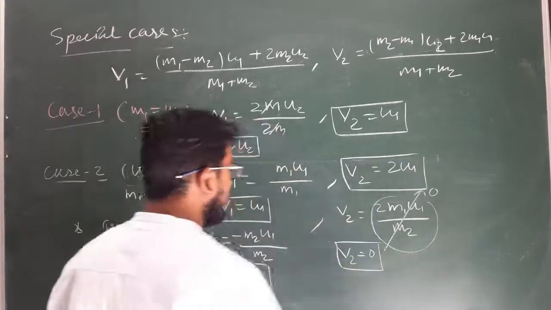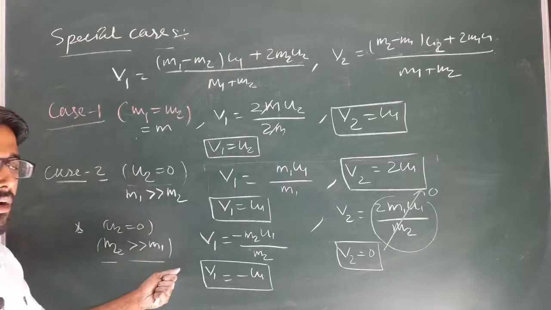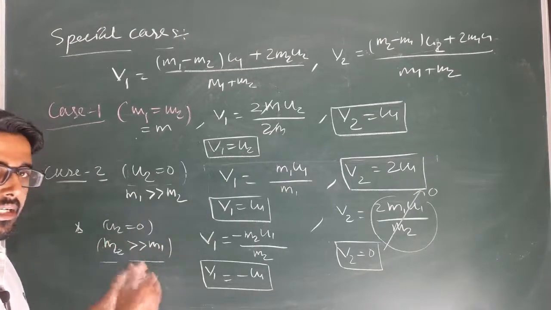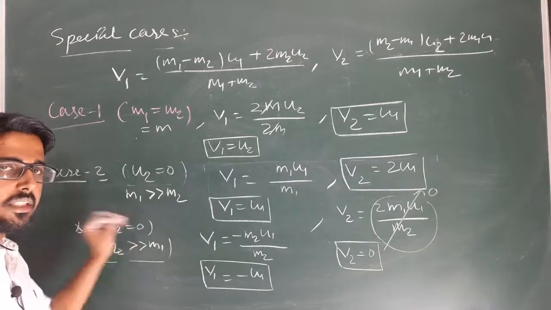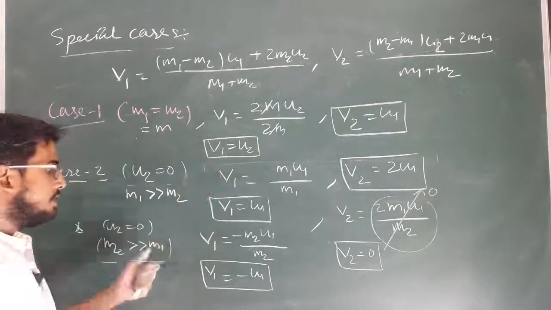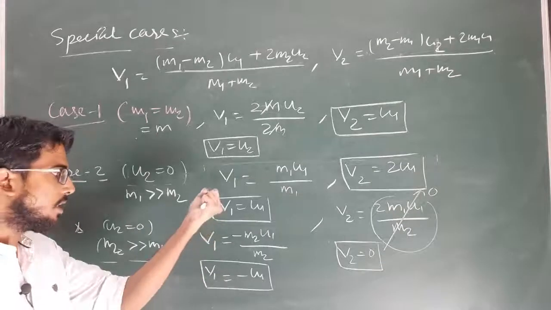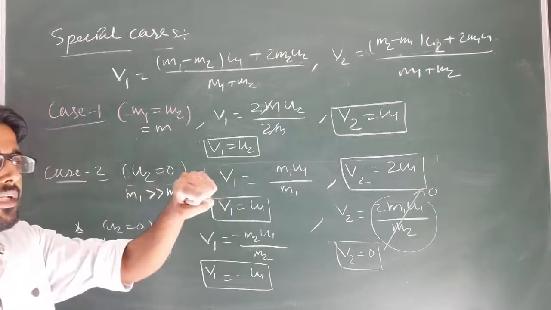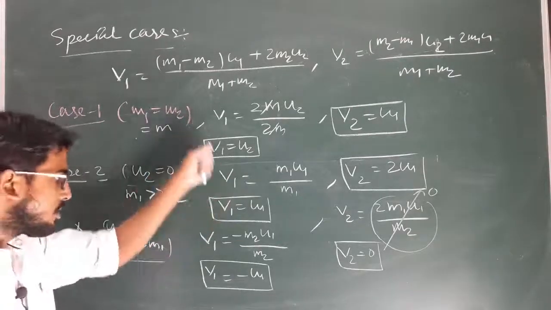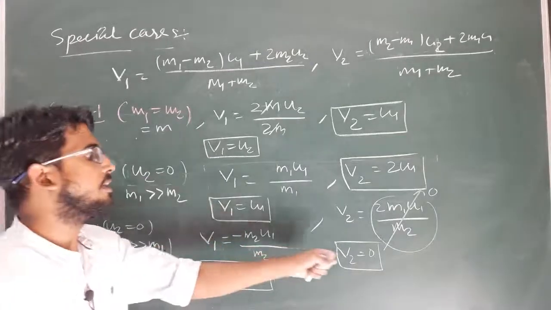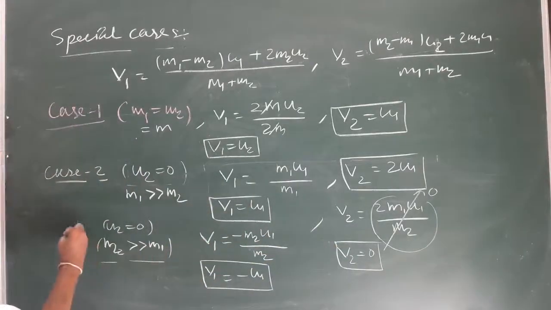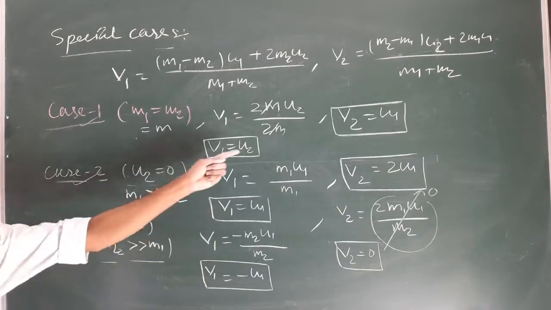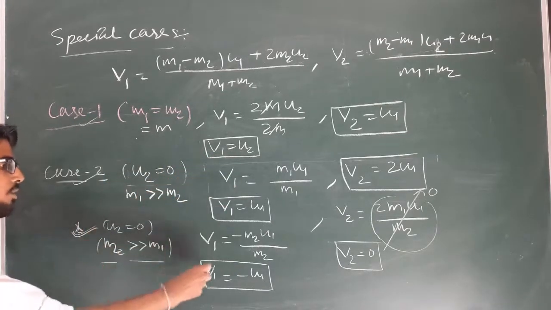Clear? So when a very large body having very high mass is at rest and a very small body with certain velocity strikes it, like a ball strikes a wall, then if a ball strikes the wall with certain velocity u1, the final velocity of the ball will be the same u1 but in the opposite direction, it will rebound back, and the same wall which initially is at rest is finally also at rest. Clear? So these are certain special conditions during collision, and you have to remember the final velocity of separation for different types of conditions and the condition for which we are calculating the final velocities.